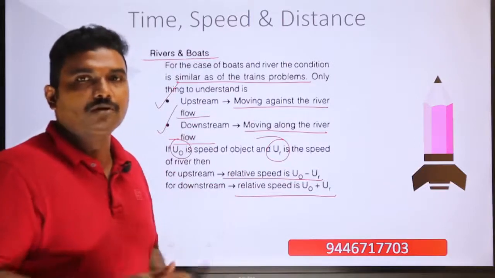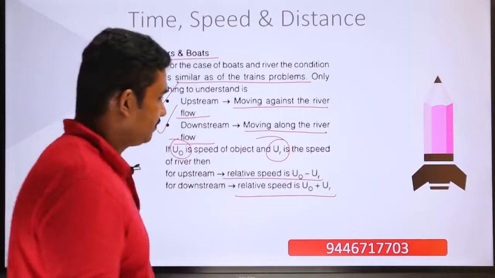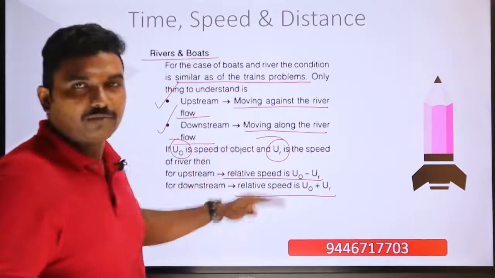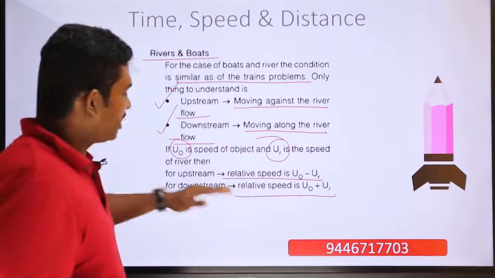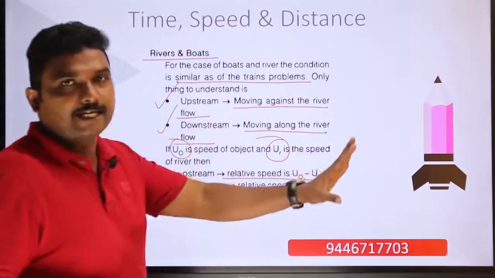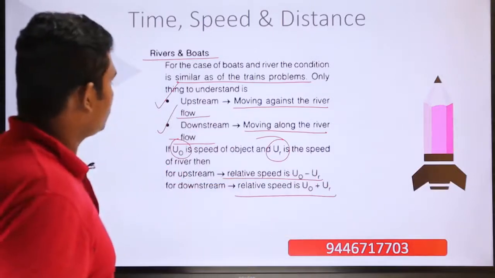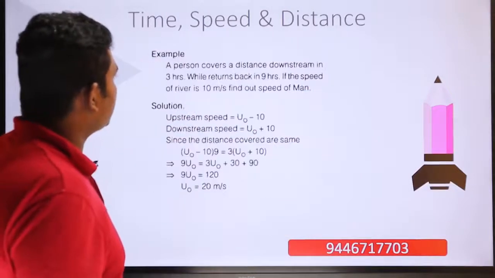So even if you are not doing anything, you will be moving along with the river. So the net relative speed will be u0 plus ur if we are moving downstream, and if we are moving upstream against the direction of the river, then it will be u0 minus ur, which is the relative velocity. So that is the case with the rivers and boats.